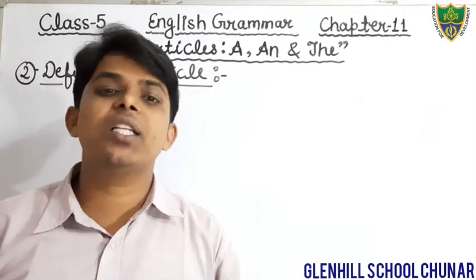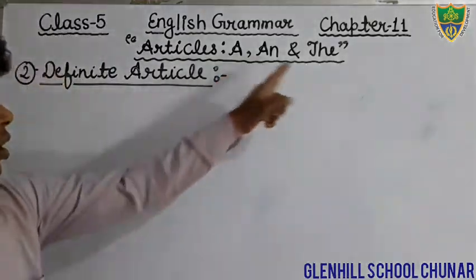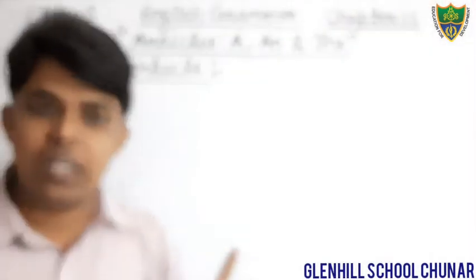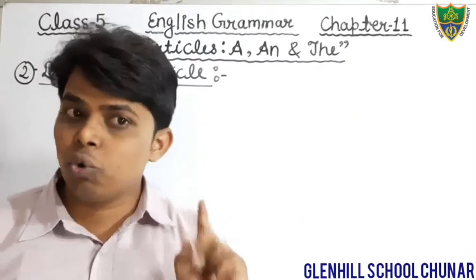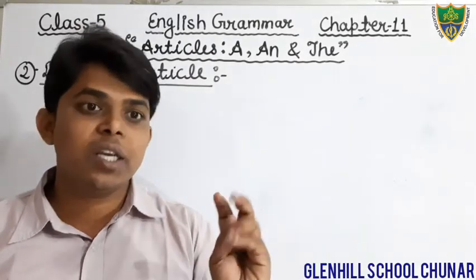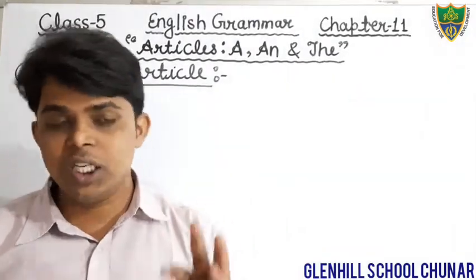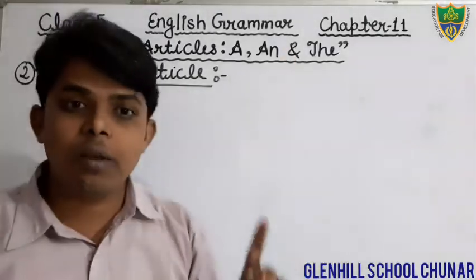These two articles are indefinite articles, but the word the is a definite article. Keep in your mind that there are two kinds of articles, definite and indefinite. A and an are indefinite articles and the word the is a definite article.